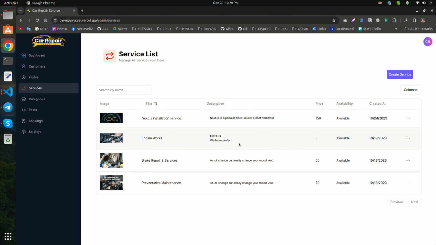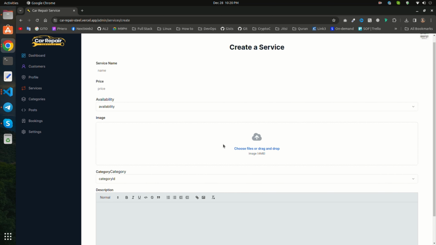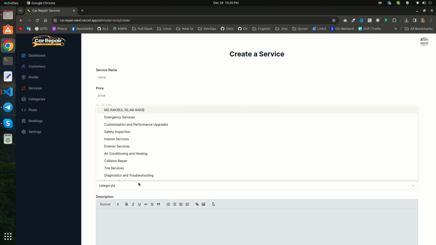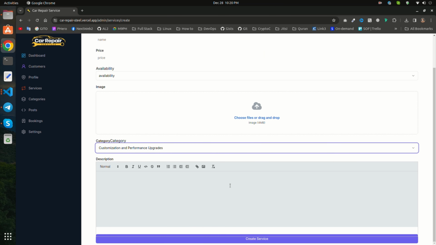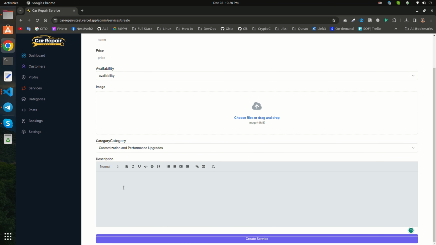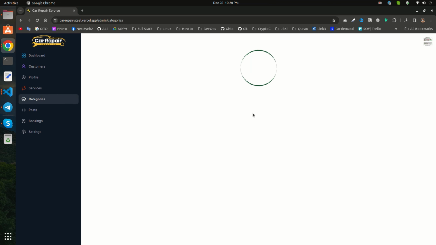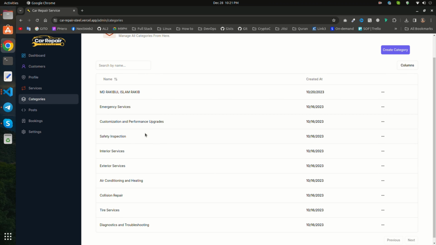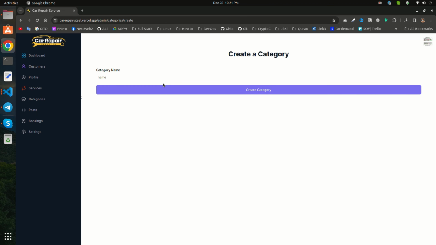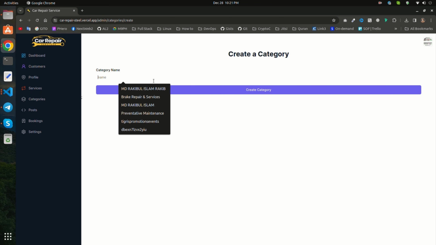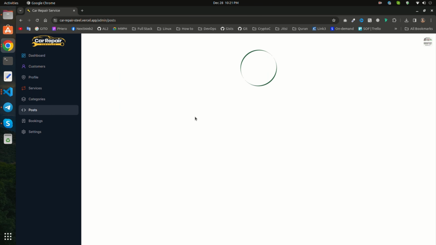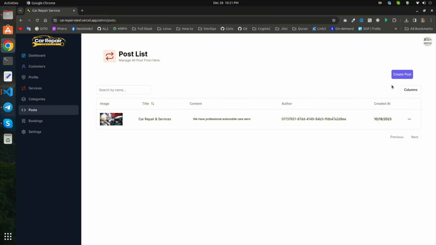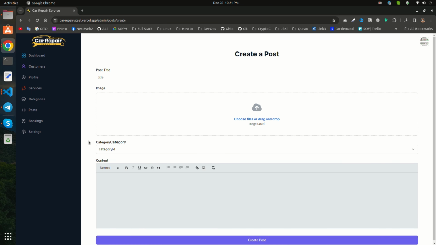Here is the service list where I can see all the services, and this is the create service page where I can create services. I am using React Quill, so it looks very nice. This is the category section. From here you can add the category. This is the post section. You can add a post.